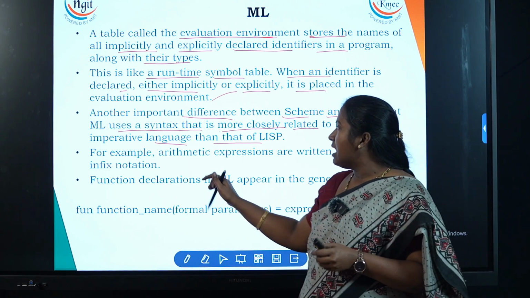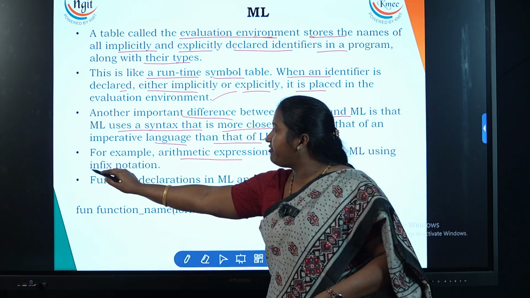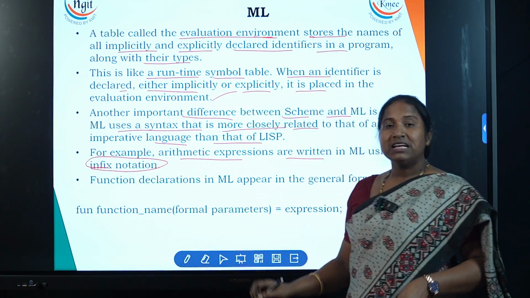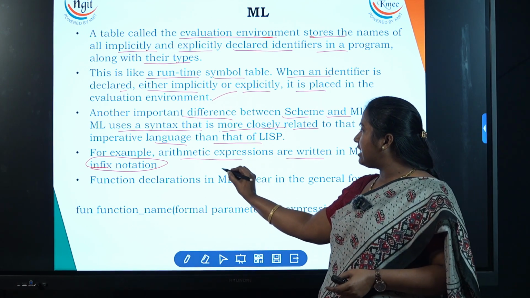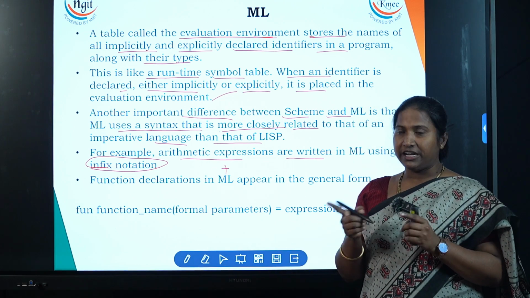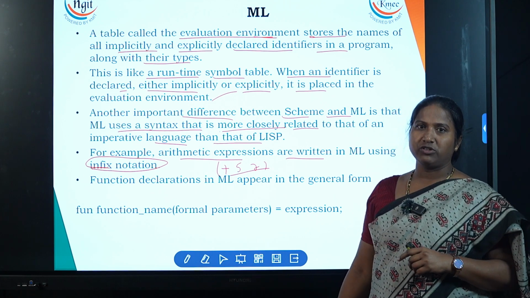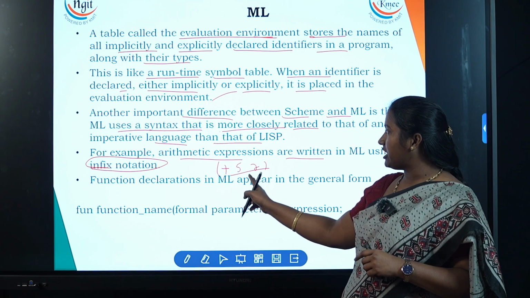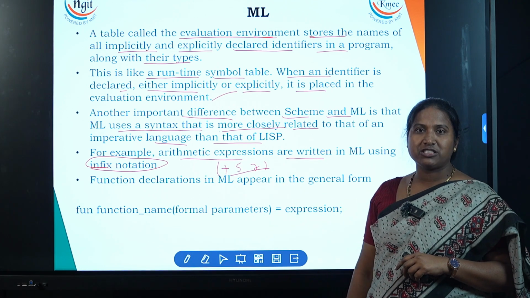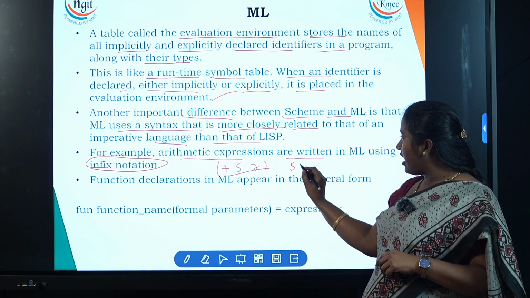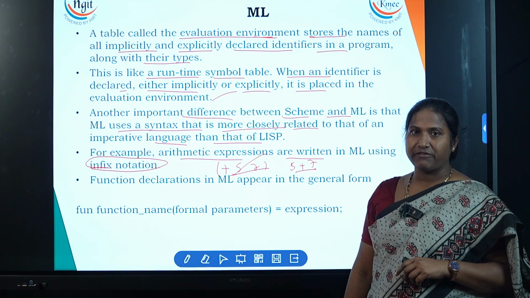That part we'll see. Now, for example, arithmetic expressions are written in ML using infix notation. Fine. The same similarity we might have seen in Scheme and Lisp. If I wanted to calculate the addition of two numbers, let's say plus 5 and 7, this is what infix notation is. We'll use a prefix notation in Lisp and Scheme. ML takes infix notation. Infix is what? 5 plus 7. Prefix is what? Plus 5, 7.